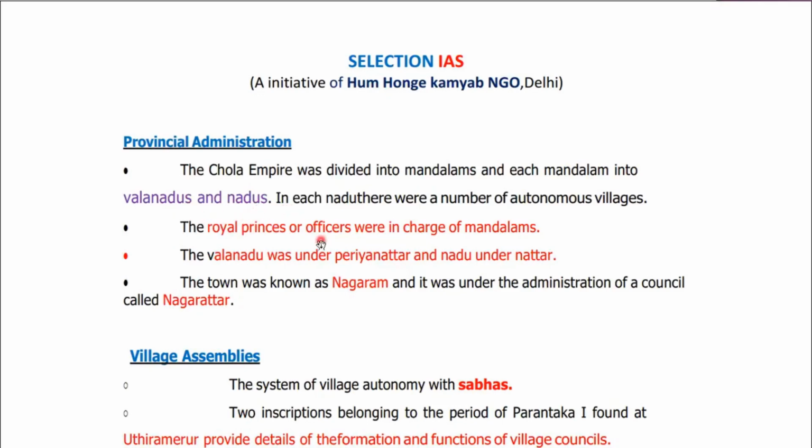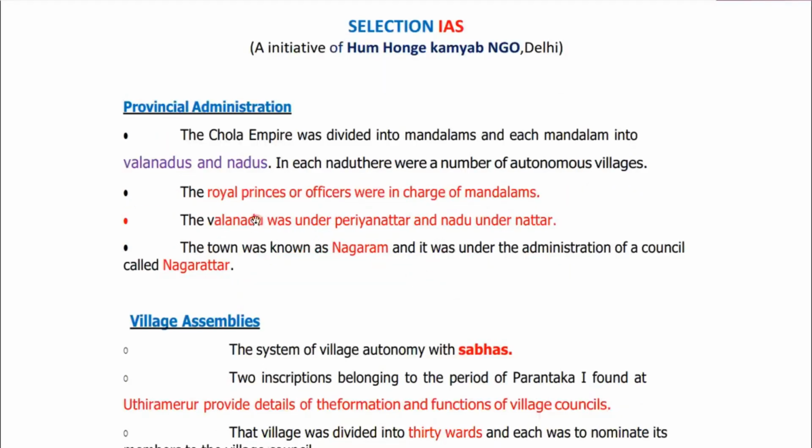Royal princes or officers were in charge of mandalams, and the Valanadu was under Periya Nattar and Nadu under Nattar. So please remember, Periya Nattar is related to Valanadu and Nadus were under Nattar. The town was also known as Nagaram, and it was under the administration of a council called Nagarattar.